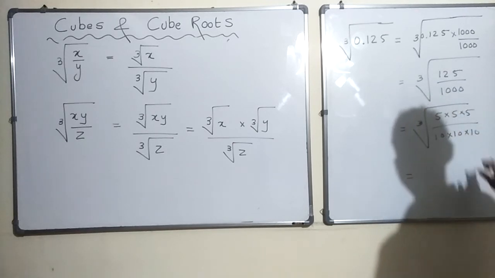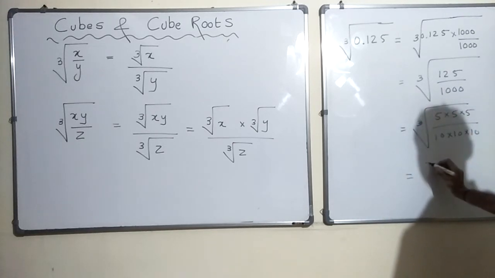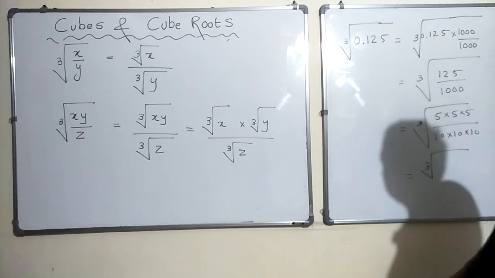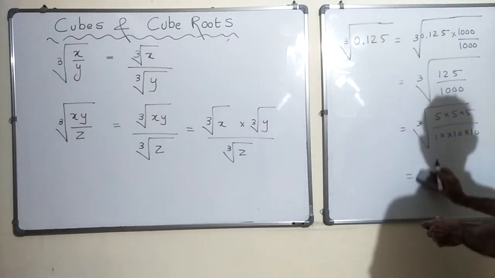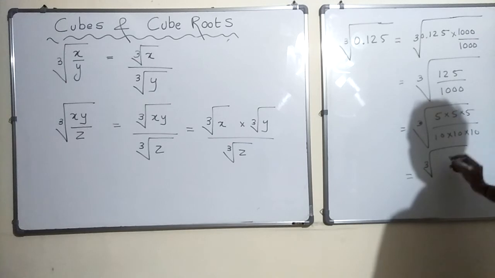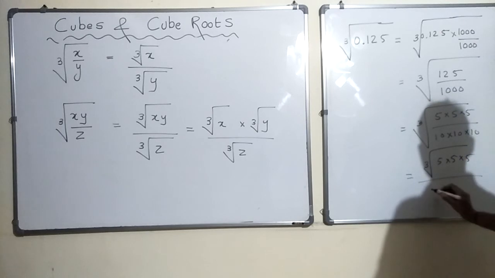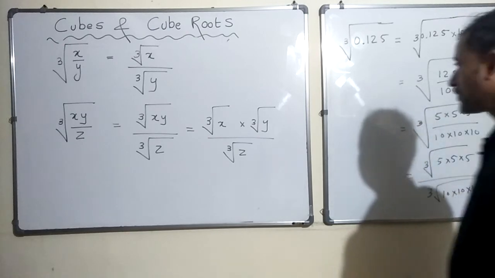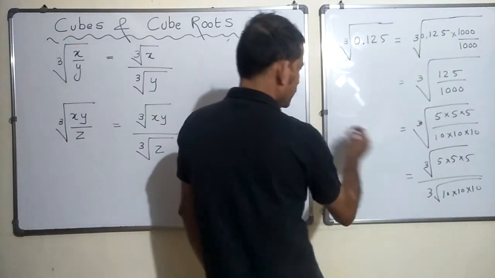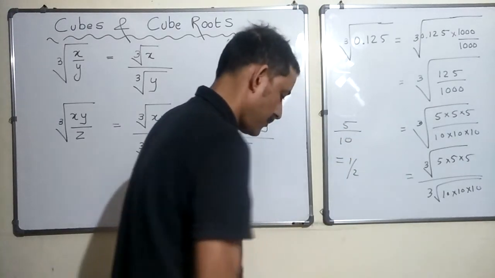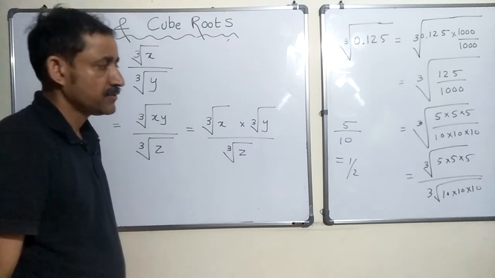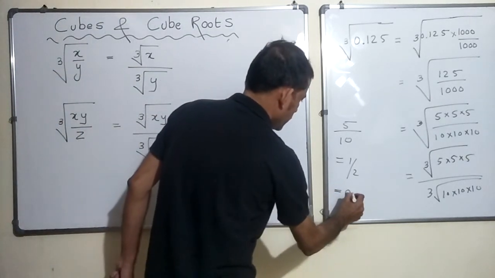So the cube root of this becomes, see this property, a by b: it's nothing but cube root of 5 into 5 into 5 over cube root of 10 into 10 into 10. The cube root of n into n into n is n. So this becomes 5 by 10, which is nothing but half. So this is what the answer is, 0.5.